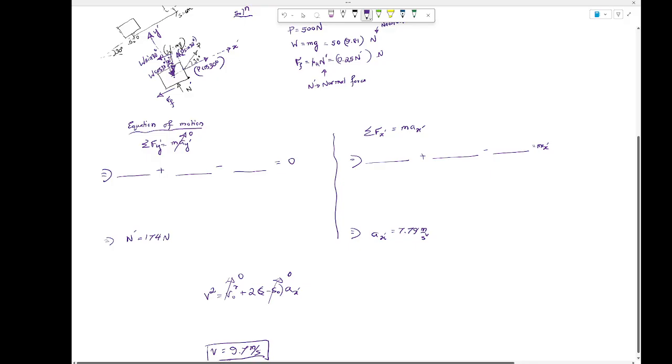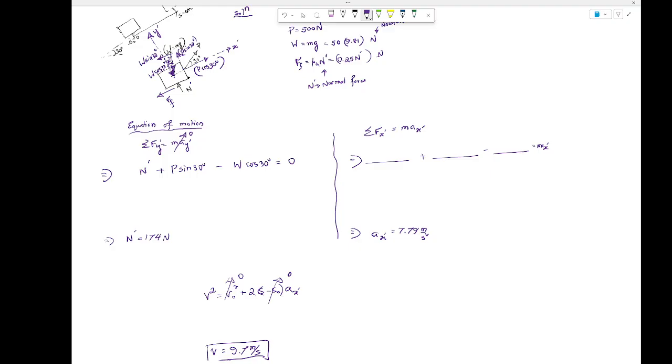How are you guys doing? Fill in the blanks. Okay, let me start to give some info, right? How about the first one? On the first one, you should be putting things in the fill in the blanks. These three forces, right? So you should have n prime plus p sine 30 minus w cos 30. Is that what you guys got?